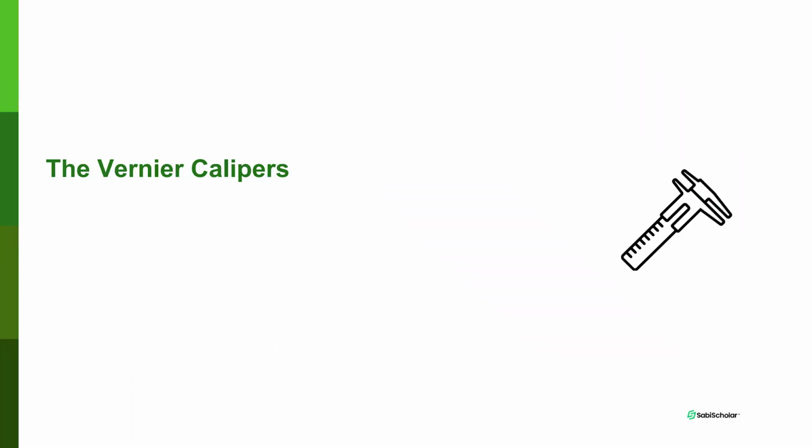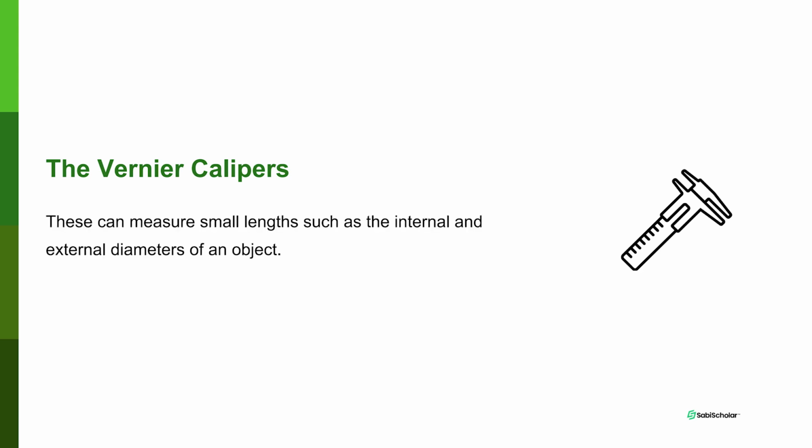Another item for measurement of length is the vernier caliper. The vernier caliper can measure small lengths such as internal and external diameter of an object. In fact, vernier caliper is mostly used for measuring things like internal and external diameter. It means it is used for maybe round objects, so you can measure their internal diameter or external diameter.